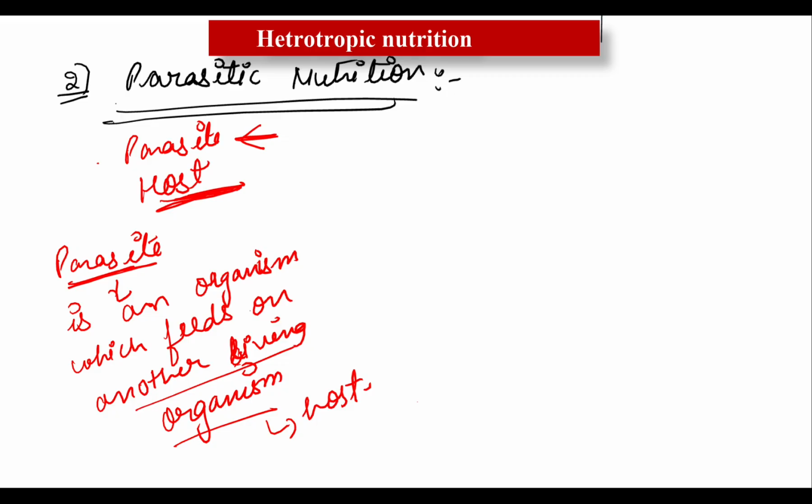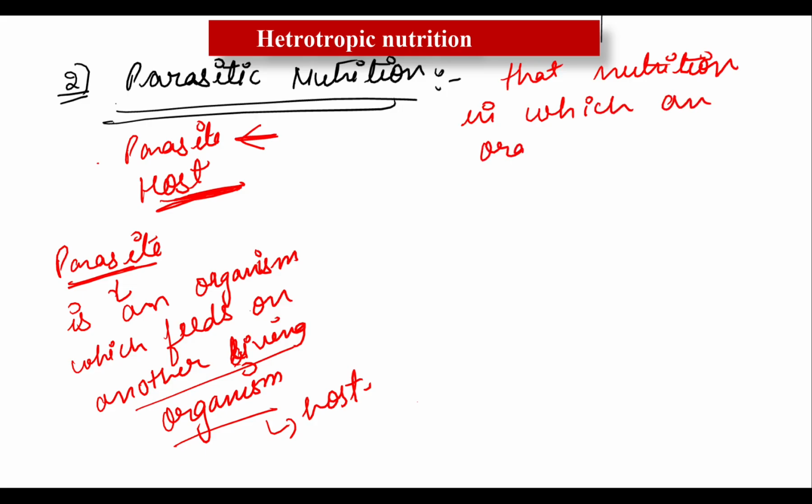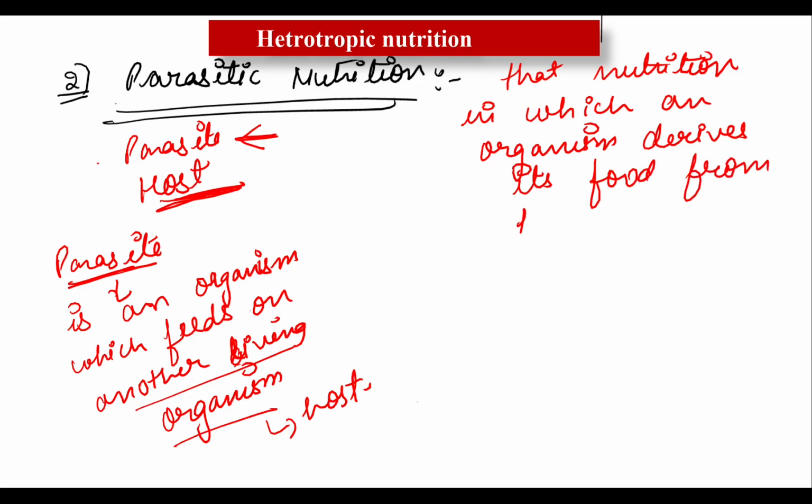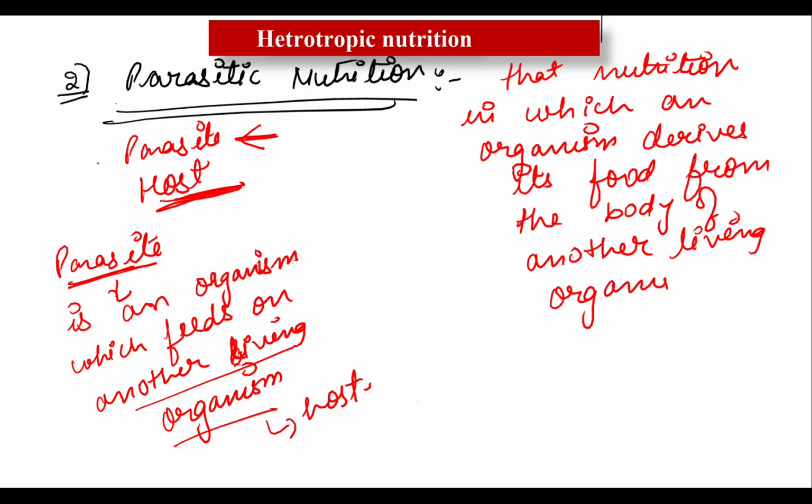So write down the definition: parasitic nutrition is that nutrition in which an organism derives its food from the body of another living organism. Did you get my point now?